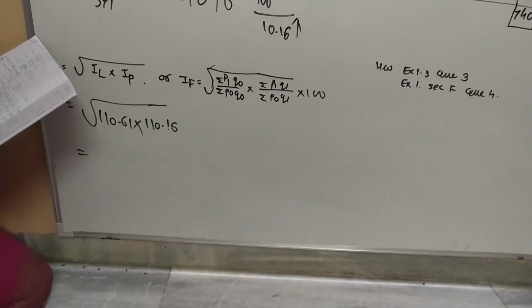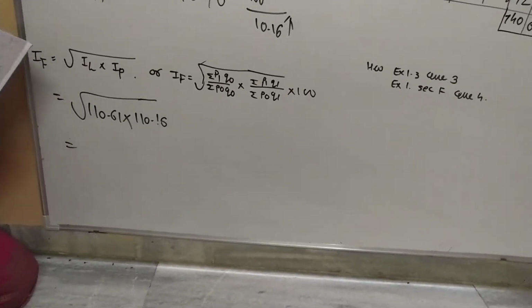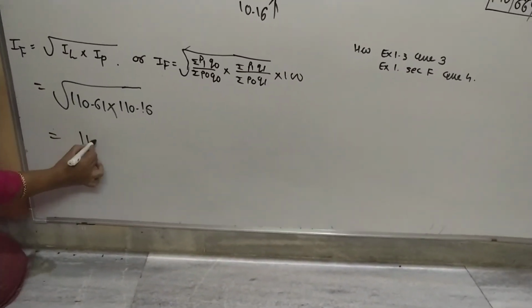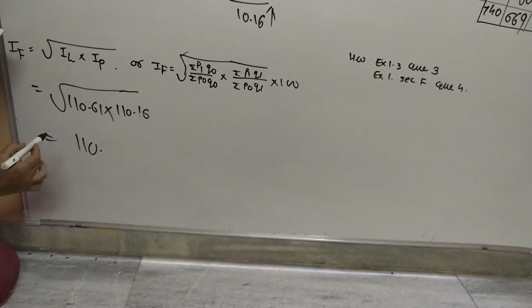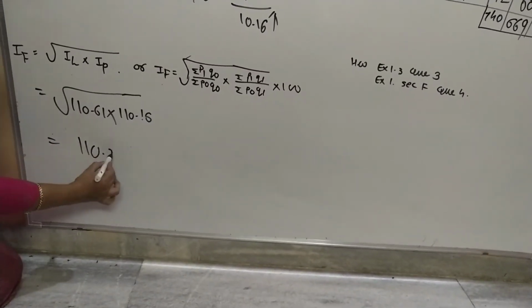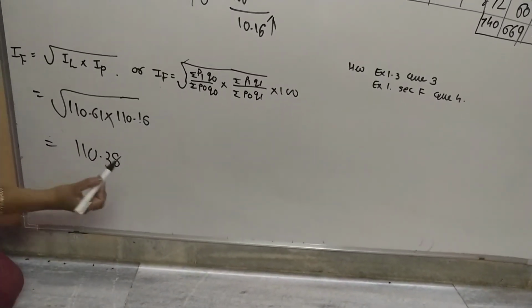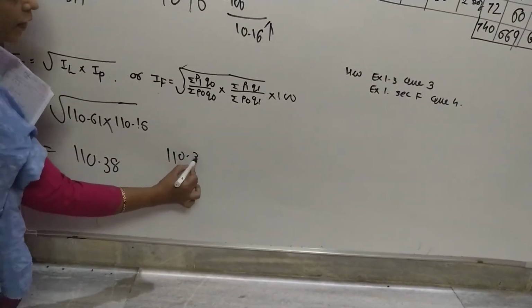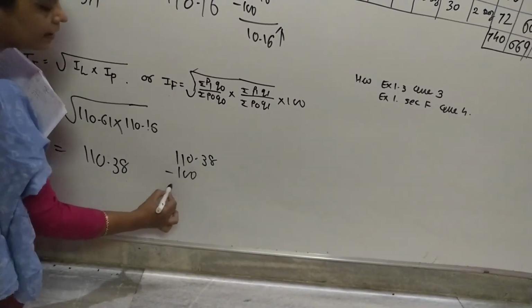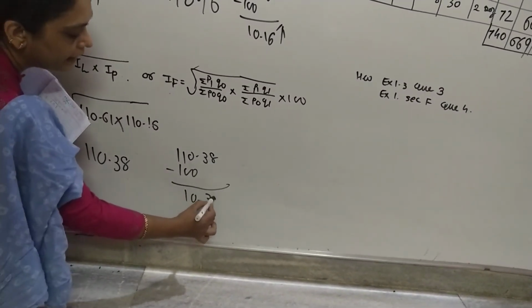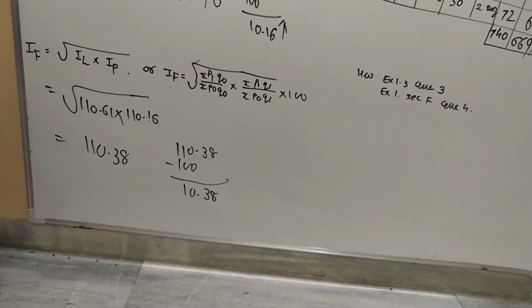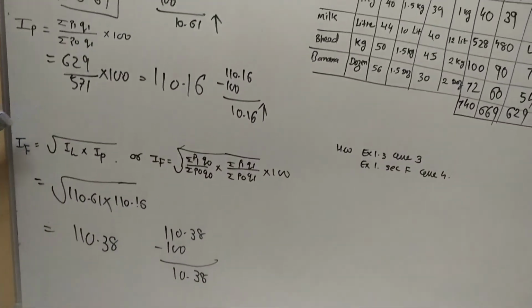When you do the multiplication of both and take out the root, finally the answer we will get is 110.38. So this way 110.38 minus 100, you will find the net increase, 10.38. So this way you have to solve this sum.